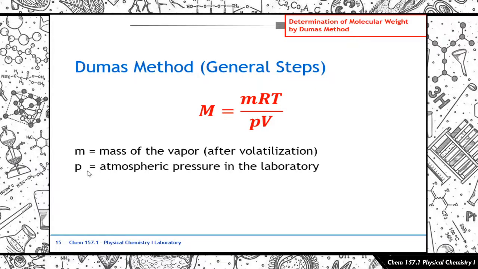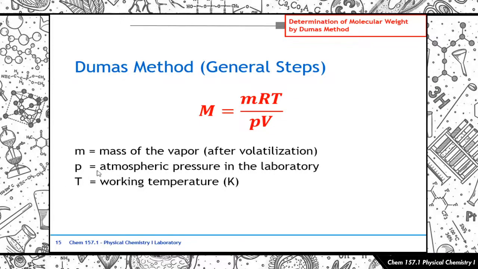And then, your P is the pressure, the atmospheric pressure in the laboratory. So this one, you will have to get this using yung applicable na laboratory instruments for that, no? So makita nyo rin yan dun sa laboratory procedure. Na mineasure nila yung atmospheric pressure in the laboratory at that particular point in time. So, if you were to do this experiment yourself, kunyari nag-face-to-face tayo and you did this yourself, you would have to determine the atmospheric pressure at that particular point in time kung kailan ka gumagawa ng experiment.